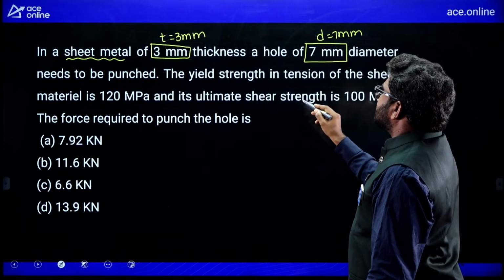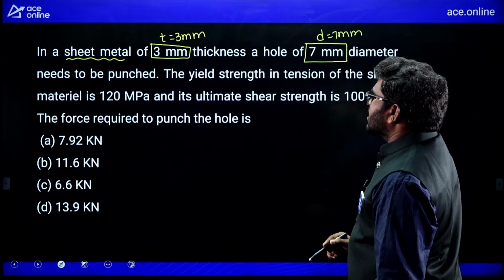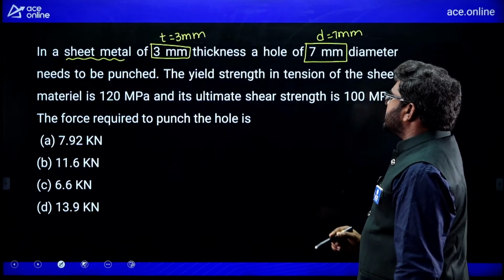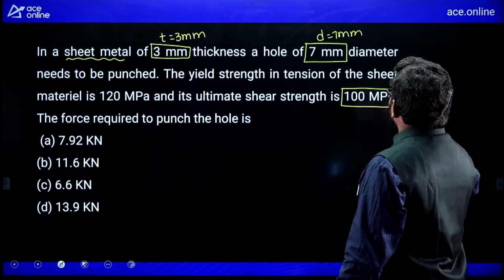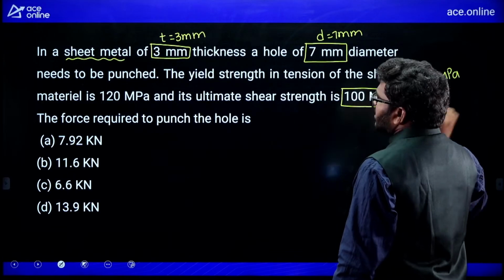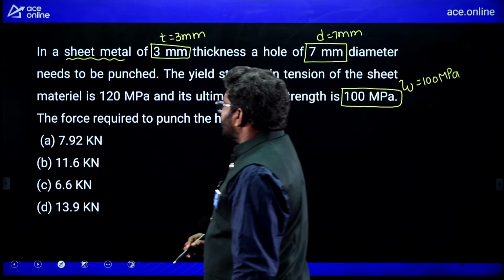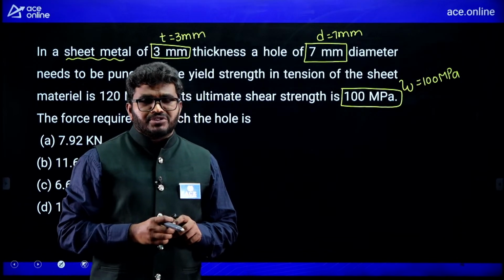The yield strength in tension of the sheet material is 120 megapascal and its ultimate shear strength is only 100 megapascal, tau u, that is 100 megapascal. So what is the force required to punch the hole? So we should calculate the punch force.